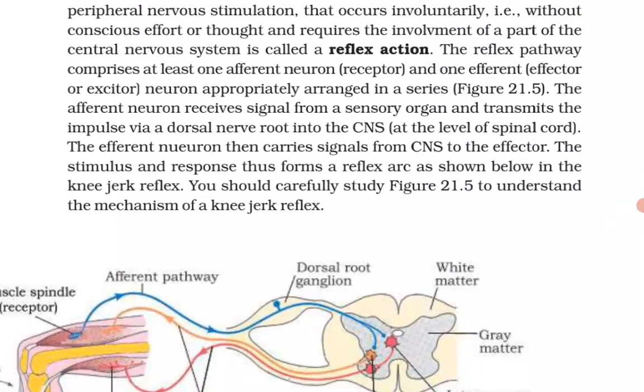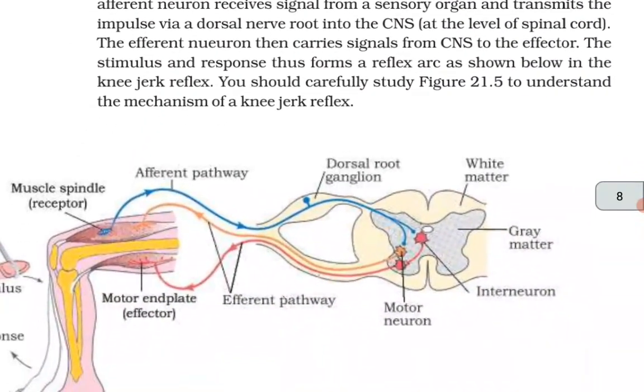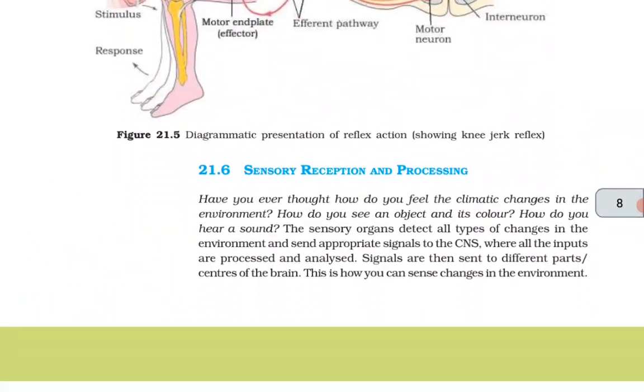The efferent neuron then carries signals from CNS to the effector. The stimulus and response thus form a reflex arc, as shown below in the knee-jerk reflex. You should carefully study figure 21.5 to understand the mechanism of the knee-jerk reflex.